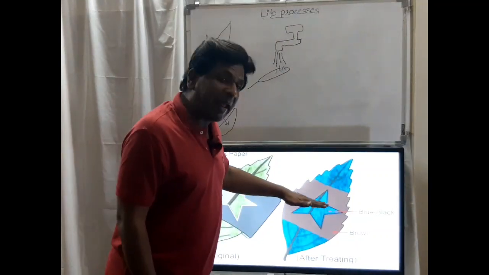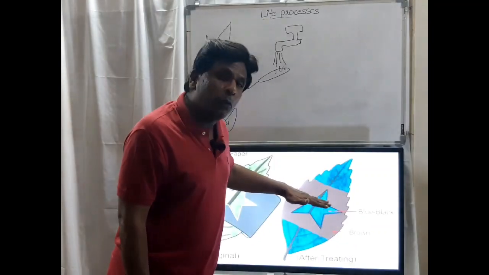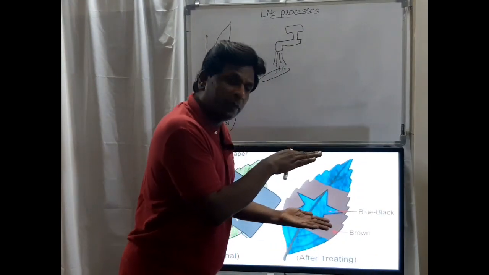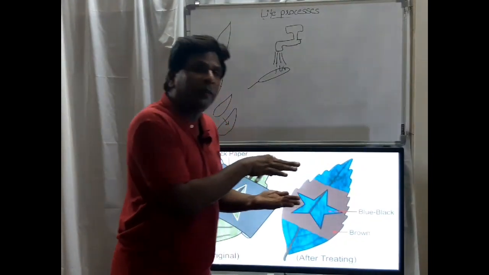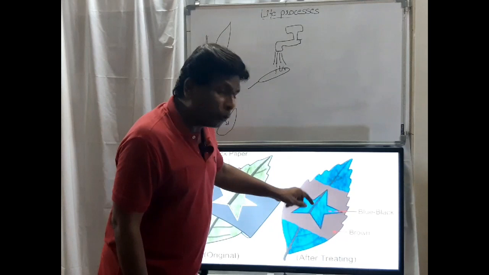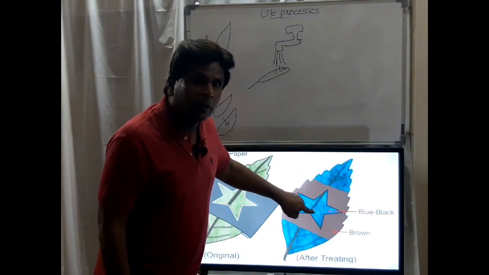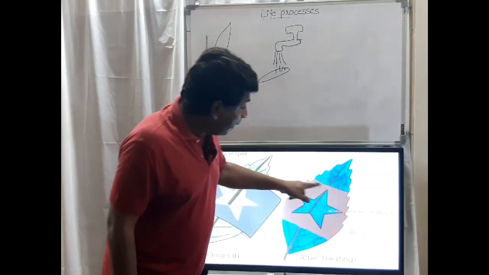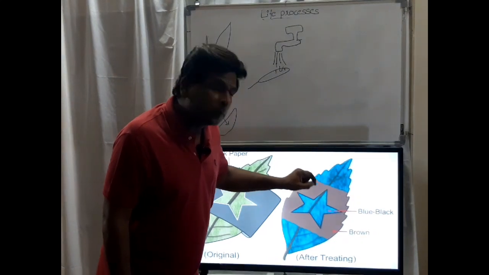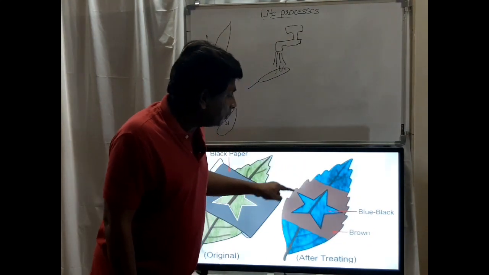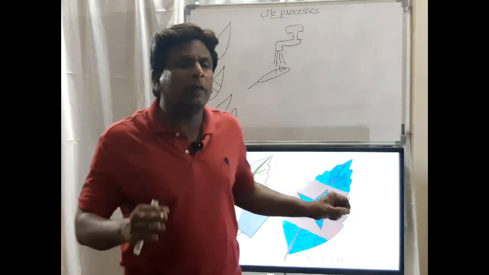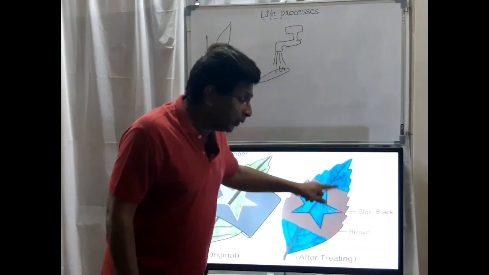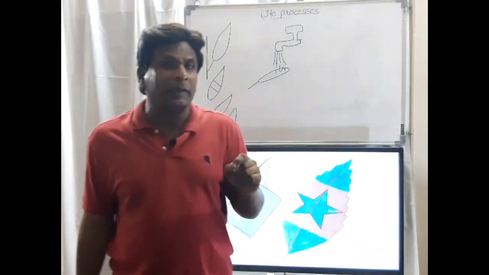See friends, this is the stand we are using here. The stand has a hole like this, and all other portions of the leaf are covered by the stand. So sunlight enters only through this hole, and in all other portions sunlight is not entering. Where the sunlight has not entered, the color is not going to change. It becomes brown because of the iodine; the natural color of iodine is brown. But the other portion becomes blue-black.